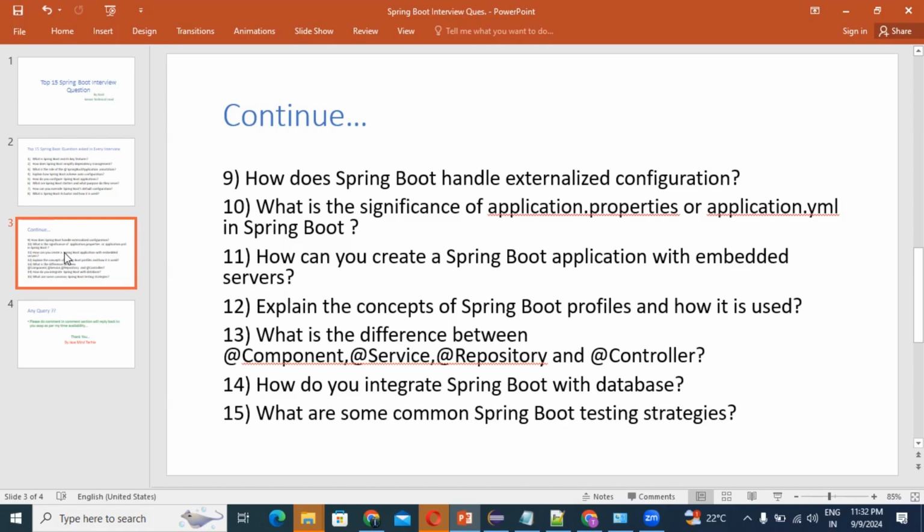Sometimes they may ask, if you are a Java developer, you definitely use Spring Boot in your application. So what are some common Spring Boot testing strategies? This is also sometimes asked by the interviewer. That's why I have collected all the top 15 questions which are generally asked by interviewers in the interview.